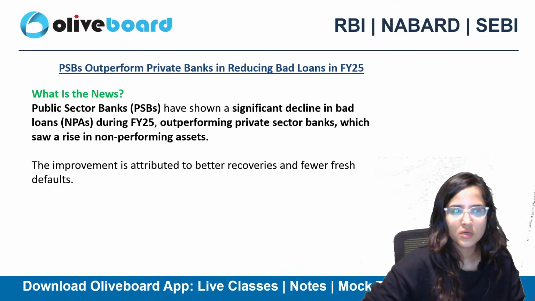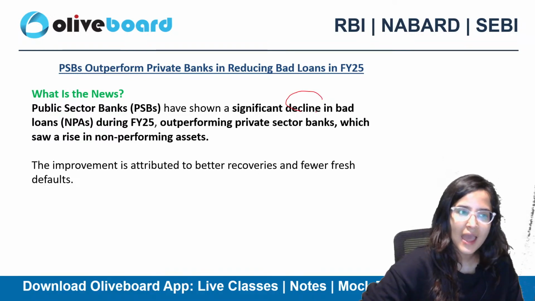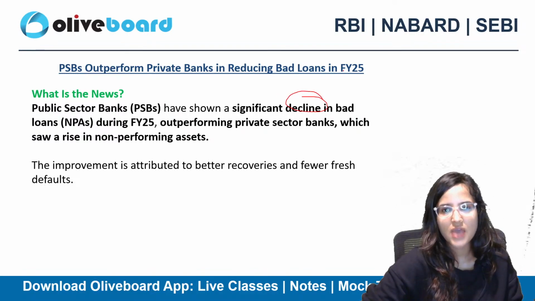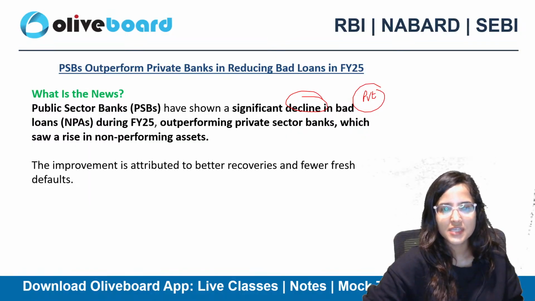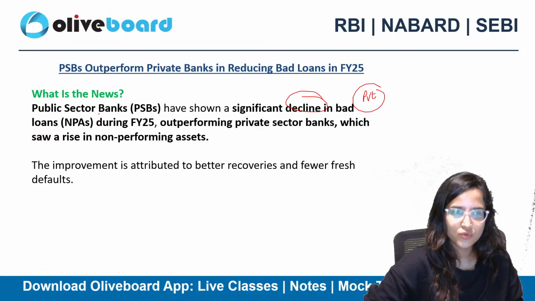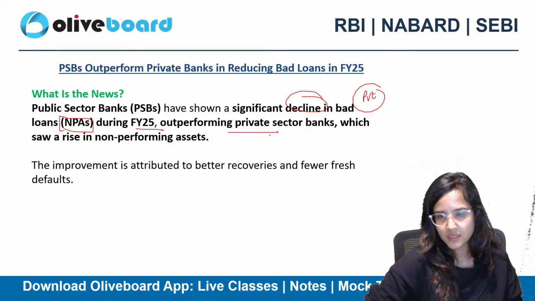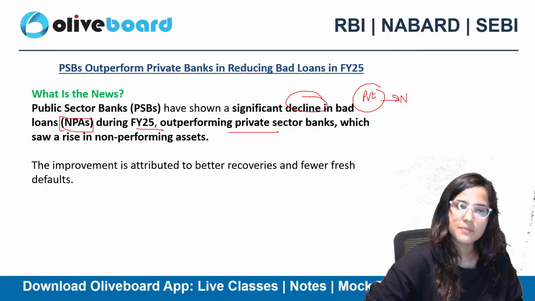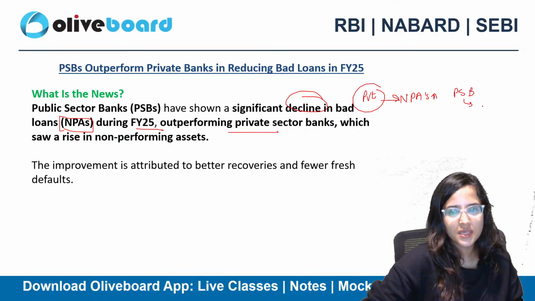Public sector banks have shown a significant decline in bad loans during financial year 25, outperforming the private sector banks. In private sector banks, NPAs increased, but in the public sector banks, NPAs decreased.